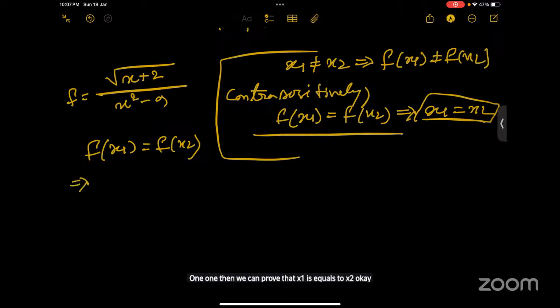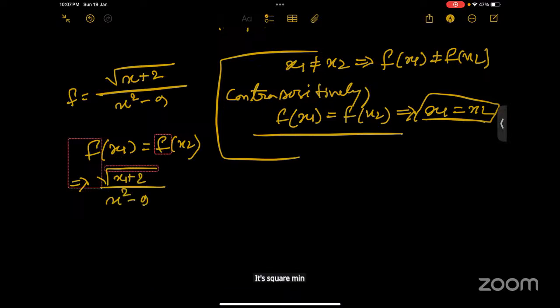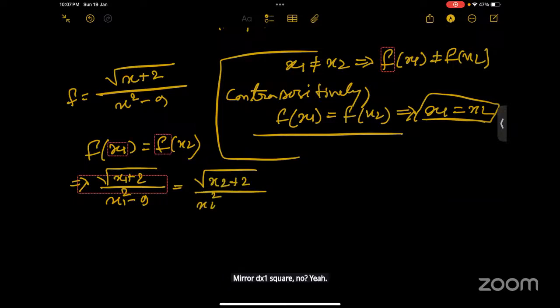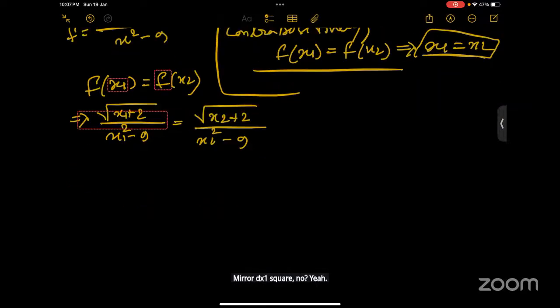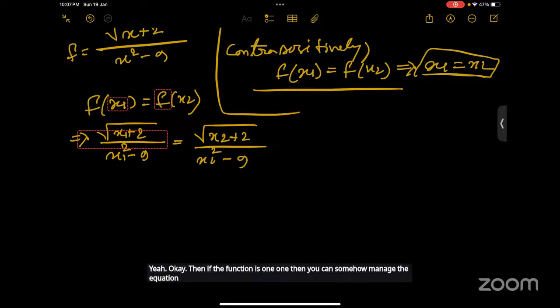So in the second line we can write root of x1 plus 2 by x1 square minus 9 equals root of x2 plus 2 by x2 square minus 9. Then if the function is one-one, you can somehow manage the equation, and in the final line you can prove x1 equals x2.